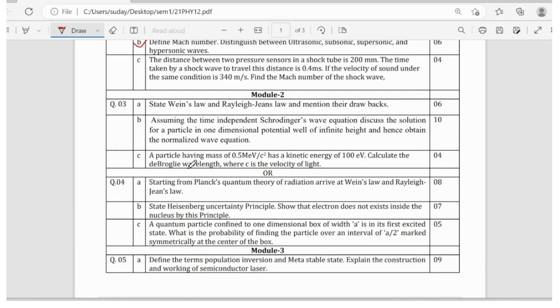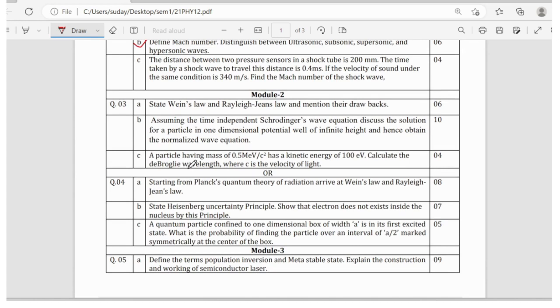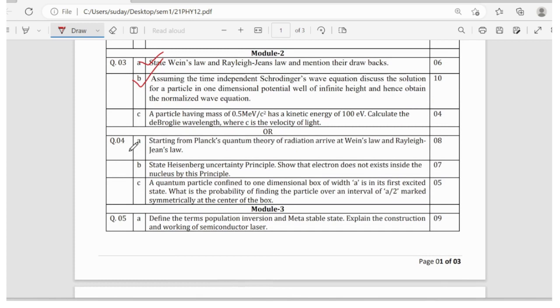So coming to second module, it basically has black body radiation topic. So Wien's law and Rayleigh-Jeans law, definitely one question will be there. And Schrodinger's wave equation, yes, this is also important. One numerical will be there.